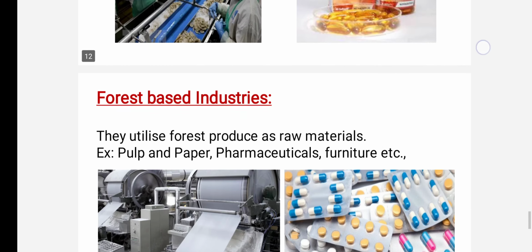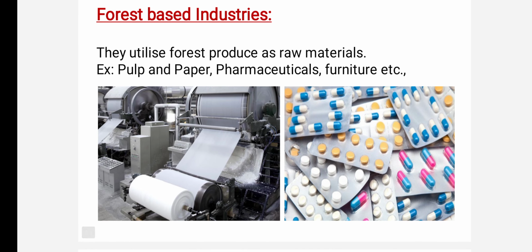Now we come to the forest based industries. These forest based industries, children, utilize forest produce, whatever you get from the forest: gum, lac, rubber. All those you get from the forest, no? So those products they use as raw materials in those industries. Industries associated with forests are the pulp industry, paper industry, pharmaceuticals, that is medicines, furniture, buildings, etc.